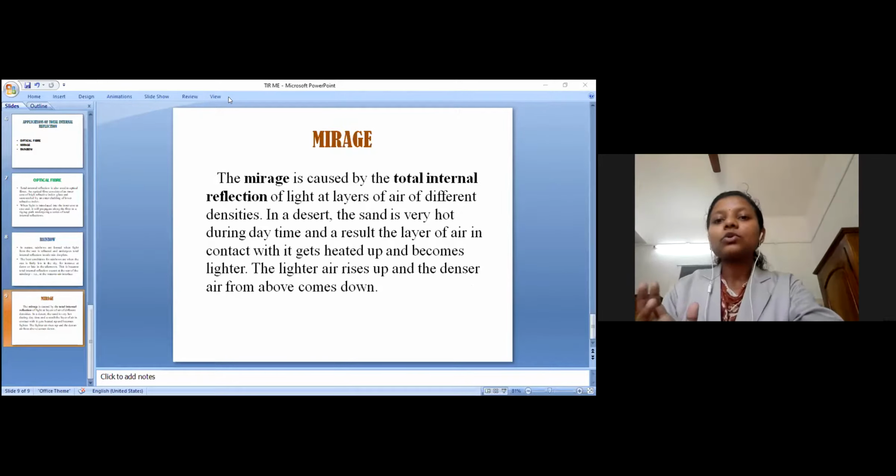Then we are moving to a video that shows the mechanism of mirage. Surya, can you present the screen? Okay, there is a technical issue.